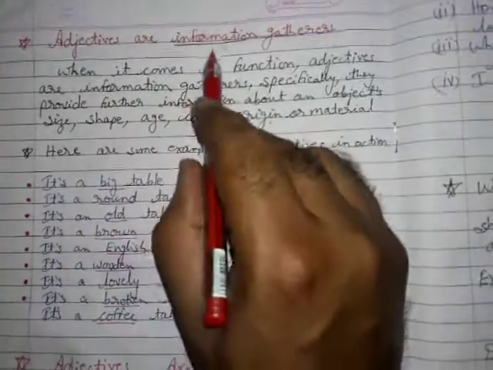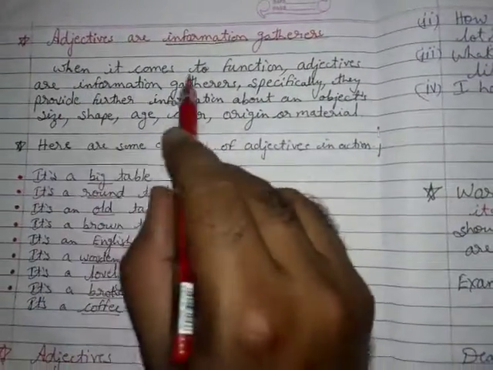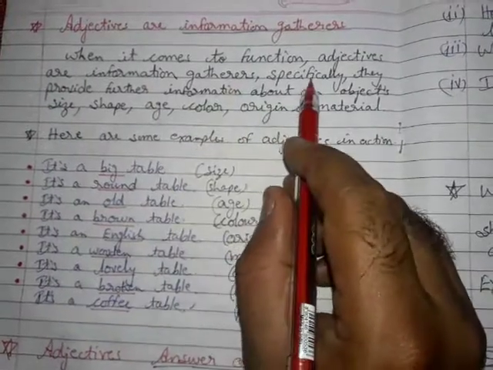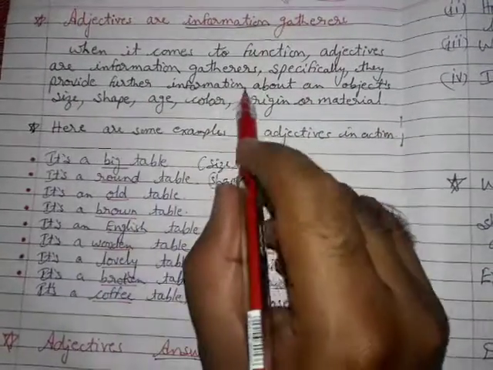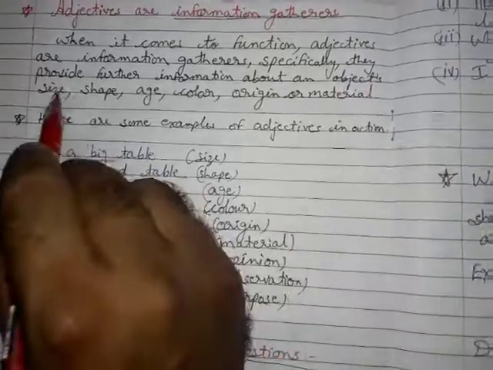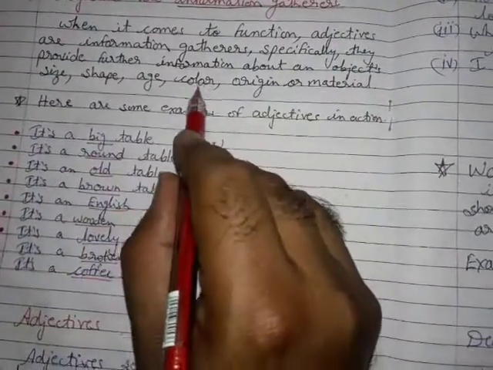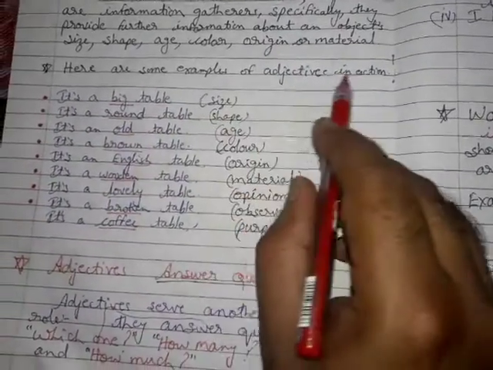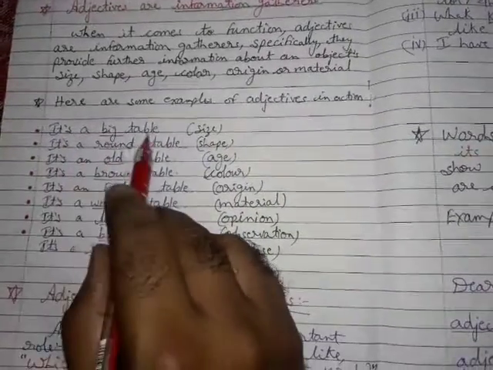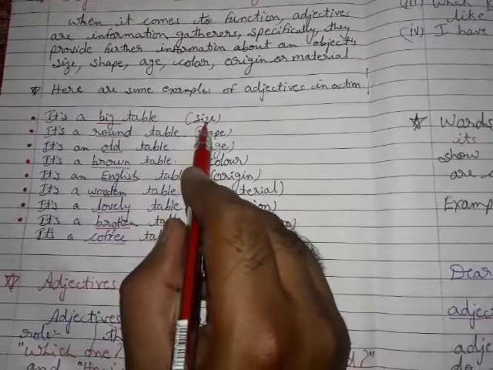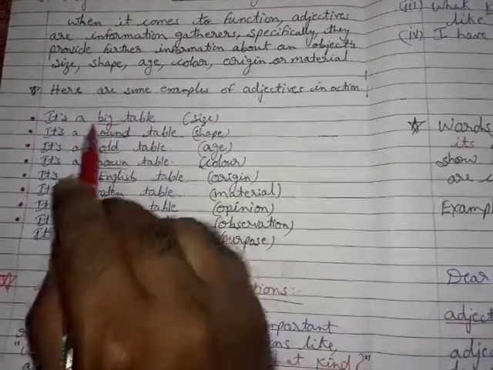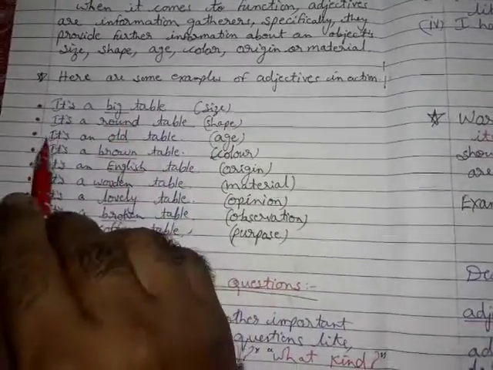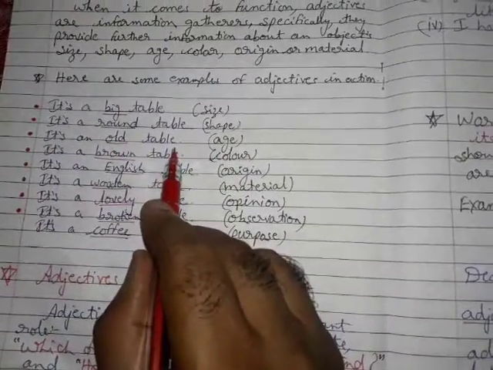Adjectives are information gatherers. When it comes to functions, adjectives are information gatherers. Specifically, they provide further information about an object's size, shape, age, color, origin, or material. Here are some examples of adjectives in action. It's a big table. That is showing the size of the table, that is big. So big is an adjective. It's a round table, showing the shape of the table, that is round. It's an old table, showing the age of the table.